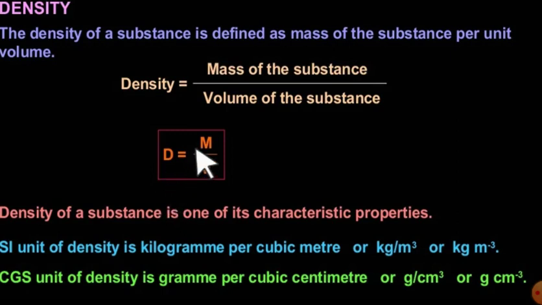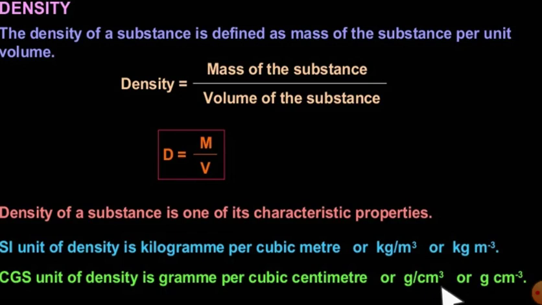Got it? Mass is denoted by capital M, over total volume. So this mass per unit volume is known as the density of the body. Got it? And so its SI unit will be what? SI unit of mass is kg, SI unit of volume is meter cube. So kg per meter cube will be the SI unit of density. And in CGS it will be gram per centimeter cube.